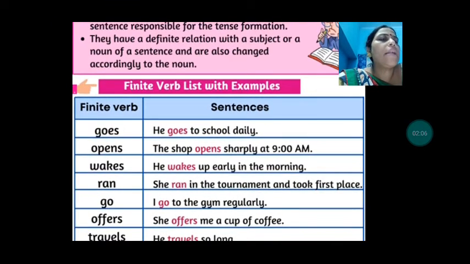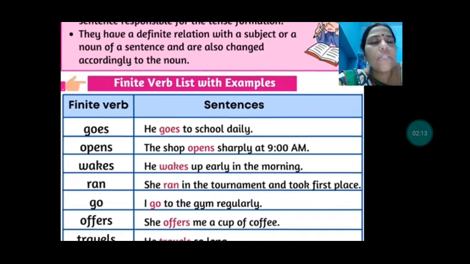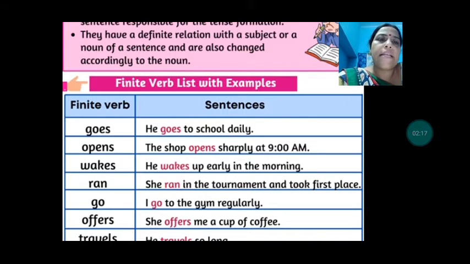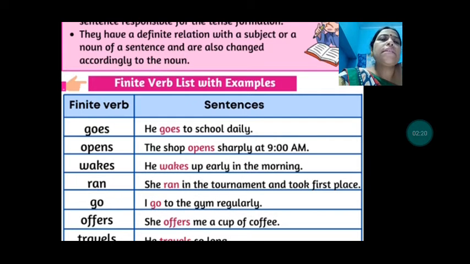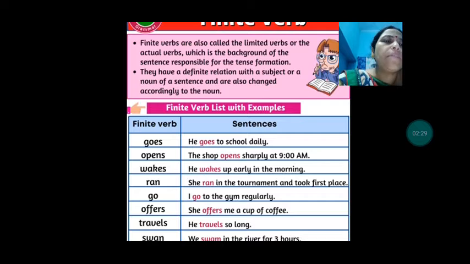"He wakes up early in the morning." So with he, she, it and singulars, with the verb we use s or es for the present tense. Here you can see that with he and the singular the shop we have used s for the present tense of the verb. Then, "She ran in the tournament and took first place." This run has changed to ran according to the tense. So here the tense is past tense.